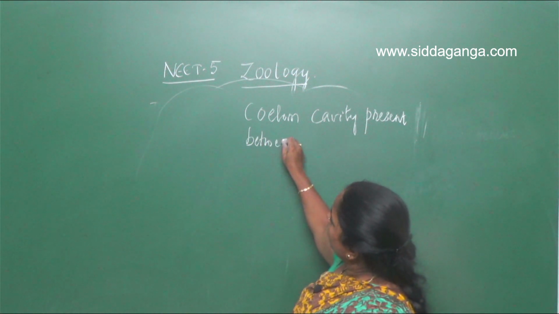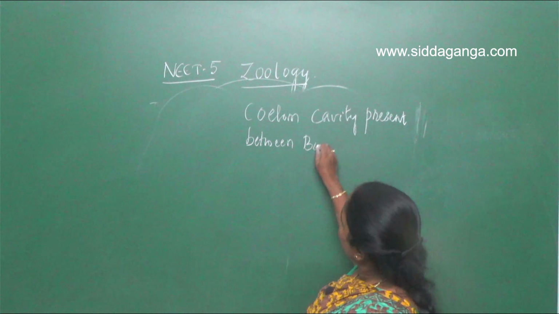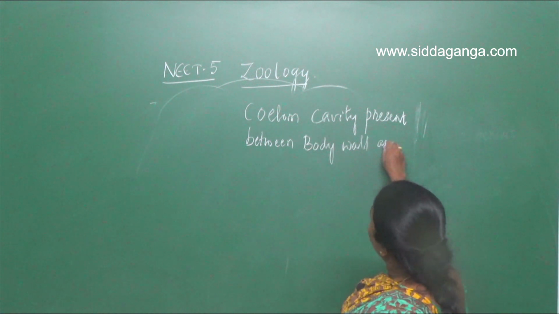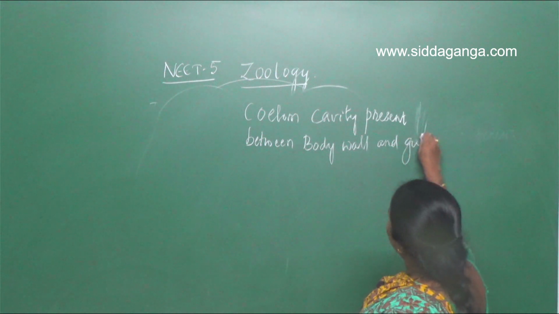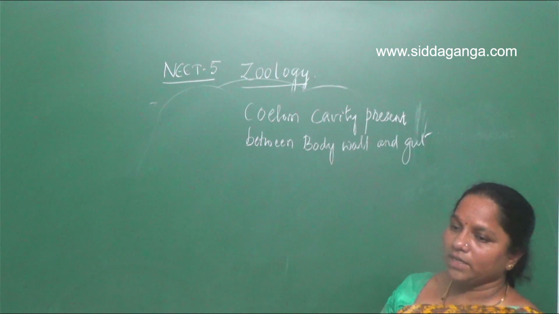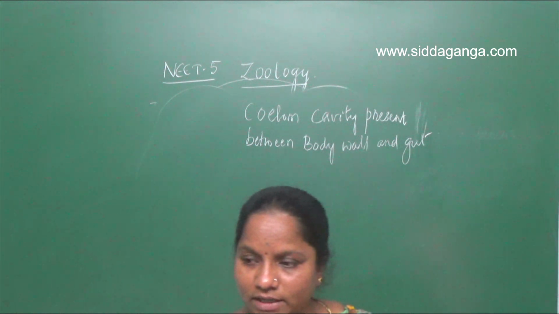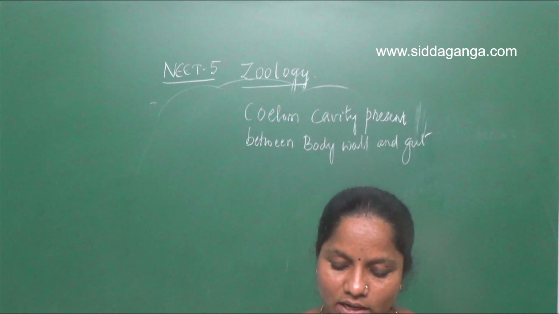Coelom is the cavity that is present between the body wall and the gut. So that is called coelom.